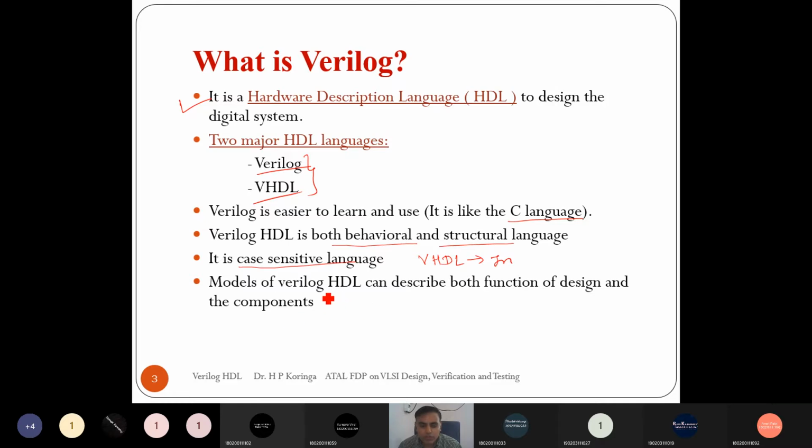Any model in Verilog HDL can be described both functionally as well as using components.